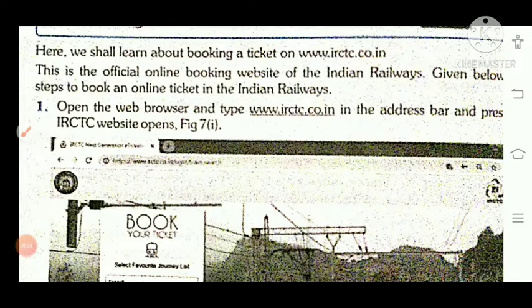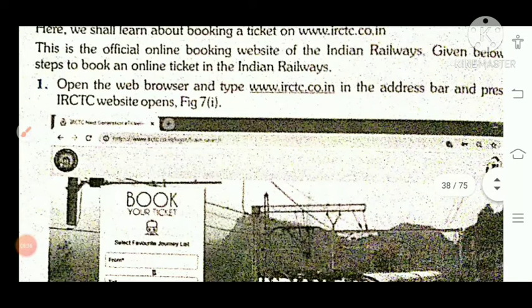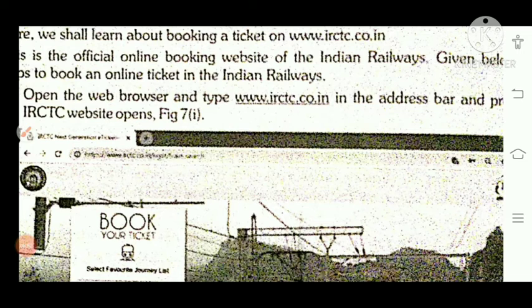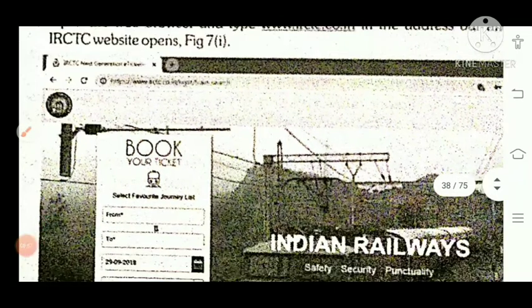So first is how we can book any ticket in IRCTC, Indian Railway Catering and Tourism Corporation. If you want to purchase any ticket, online reservation करवाना है, how can we do it? First in your browser you have to write www.irctc.co.in. When you write this, the IRCTC website will open.